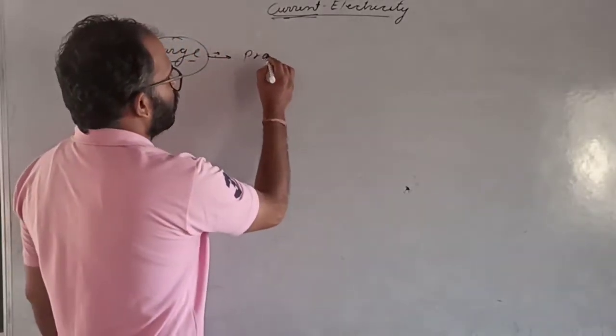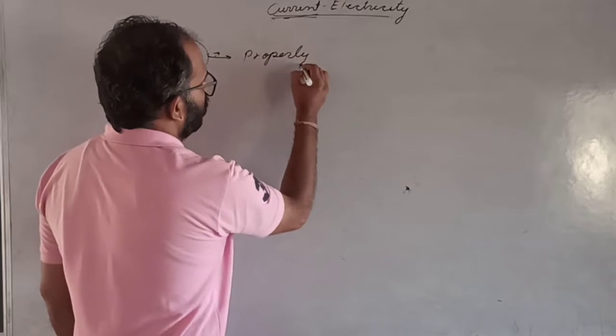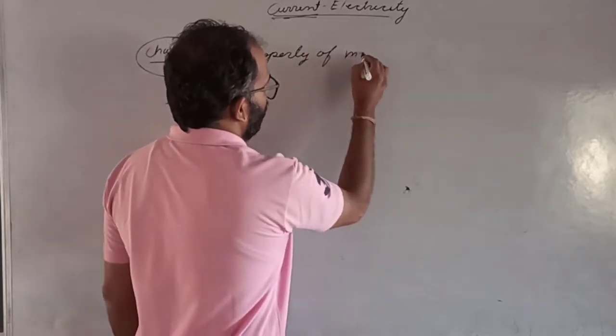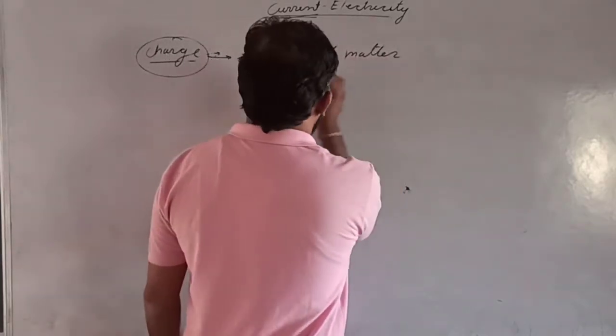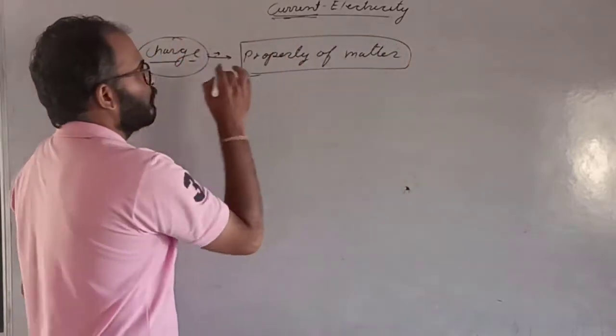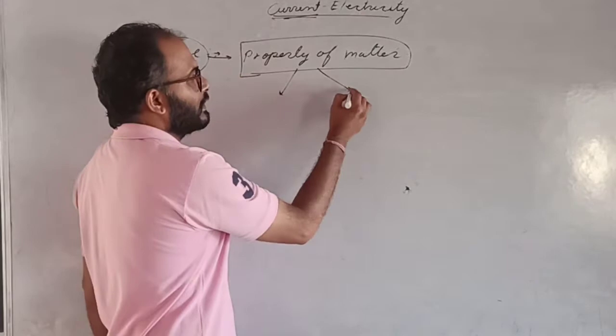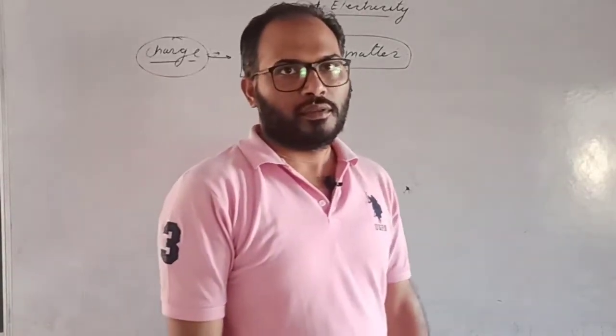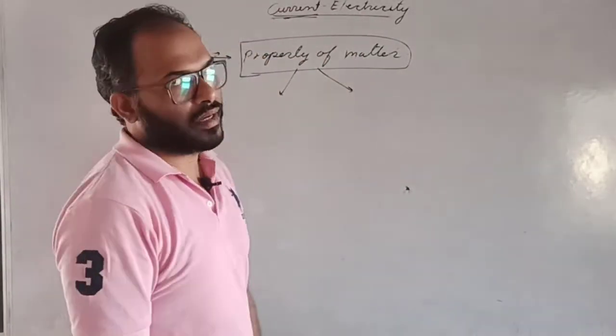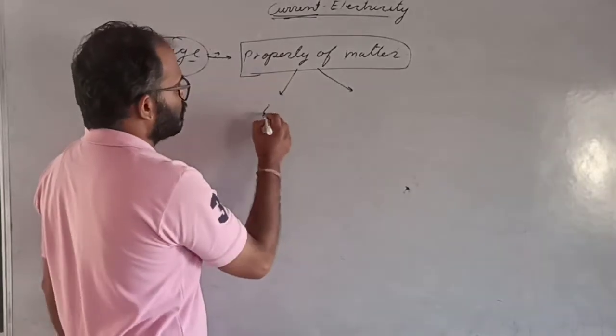It is a property of matter which generates the electric and the magnetic field.